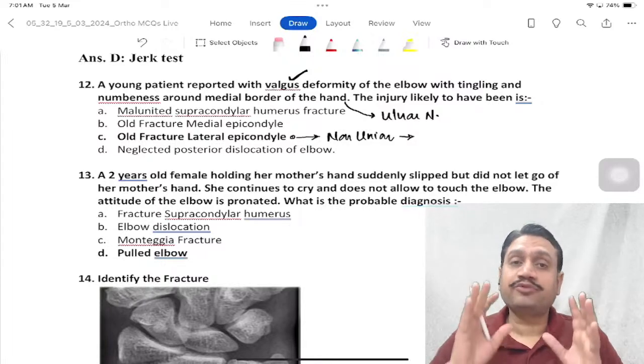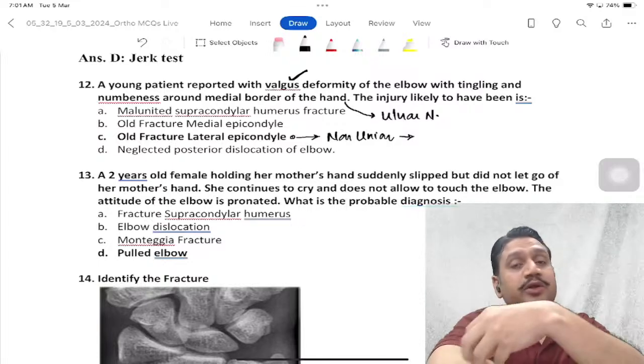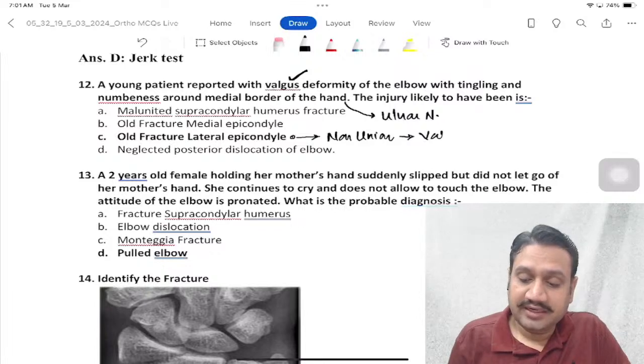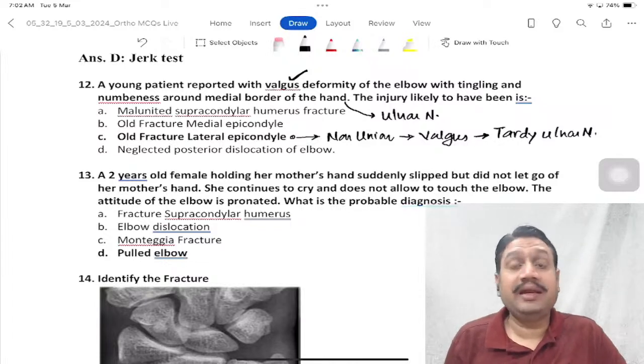We are supposed to fix them all the time. And then there is a common extensor origin attached over here, which will not allow the bone to be fixed normally, right? This non-union helps in development of valgus, and then it leads to involvement of the ulnar nerve, right? So we are calling not only ulnar nerve, we are calling it tardy ulnar nerve palsy, right? What do we call it? Tardy ulnar nerve involvement, late involvement.